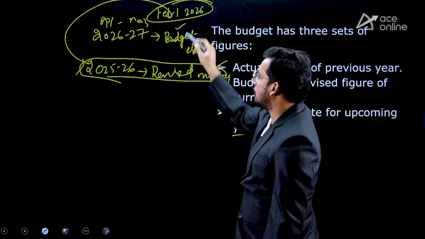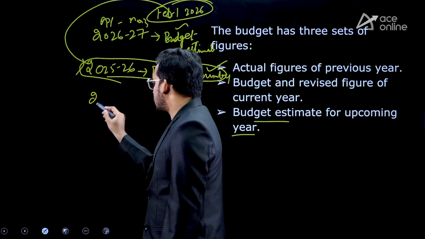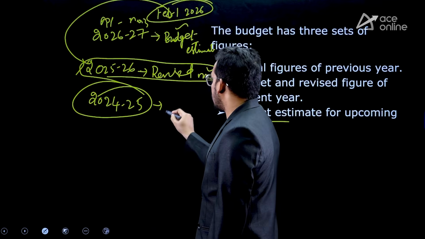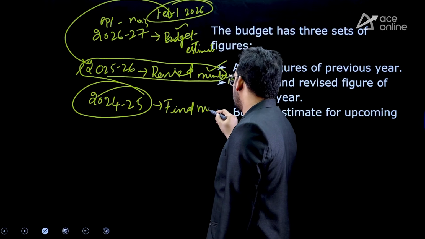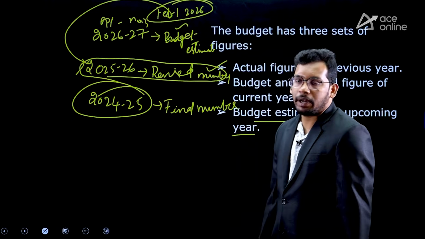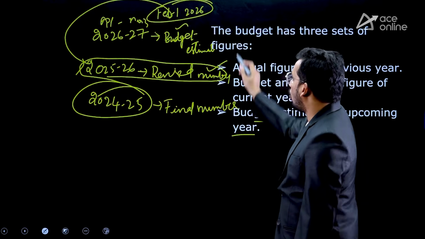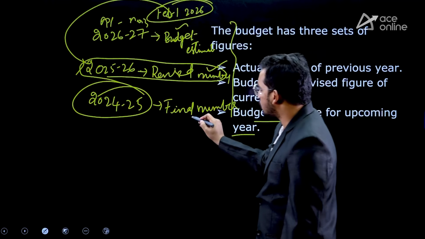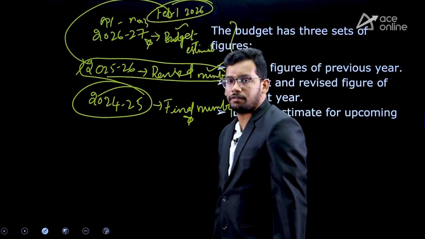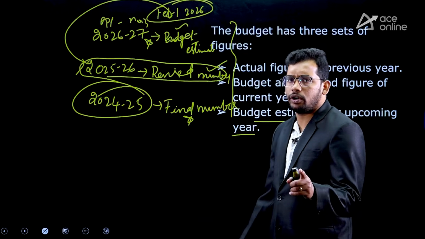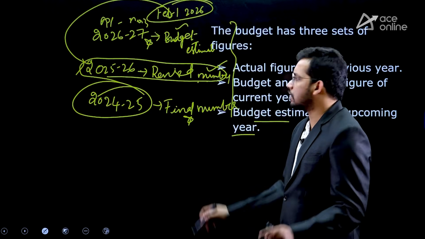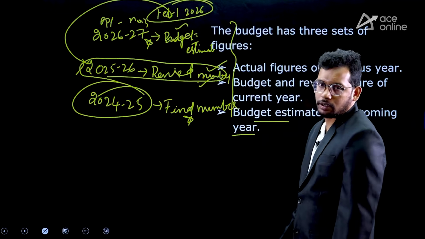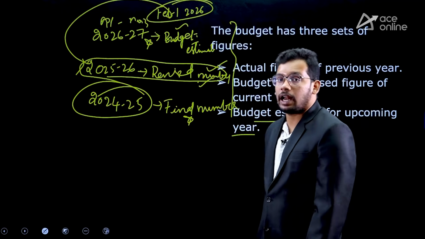The government presents this as well as this. Also, the government presents the final numbers for 2024-25, which has been completed. So they present the final numbers for the previous financial year. All these 3 sets of numbers the government presents along with the budget document. Especially the final numbers and the budget estimates of these 2 years are more important. It does not mean that they are not going to ask about the revised numbers. Many exams ask this also, but mostly this is important, and secondly this is also important, right? So these things we will discuss in the last 40 minutes.